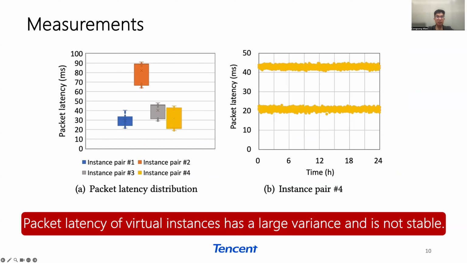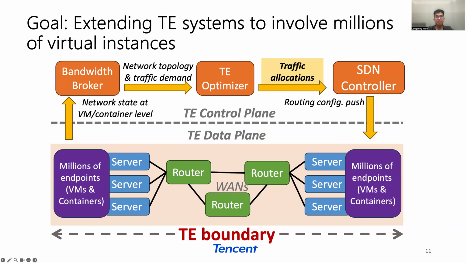We zoom in on one of the virtual instances and find the latency is mostly clustered into 2 groups, around 40 milliseconds and 20 milliseconds. Ideally, tenants require the flow between instance pairs to be running on the low latency path. To address this issue, our goal is to extend the existing TE system to involve millions of virtual instances. In this way, despite the complex cloud environment, we can precisely accommodate the fine-grained requirements of each instance.